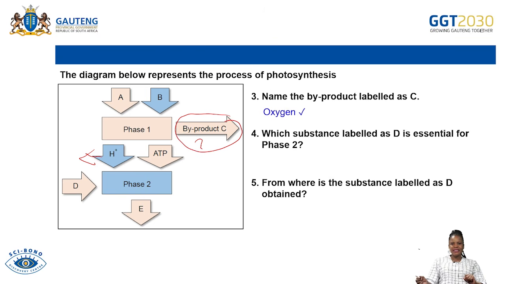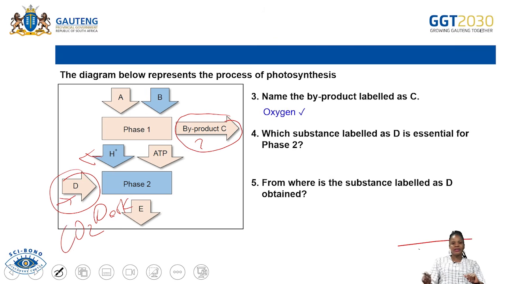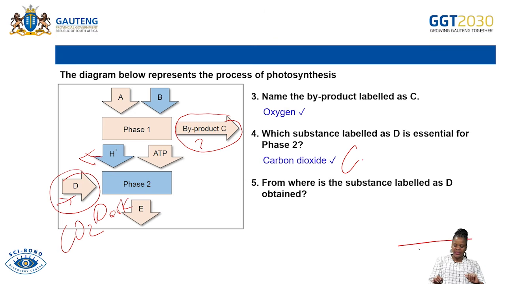Which substance labeled D is essential for phase 2? We now know that phase 2 is our dark phase. And earlier on, when I summarized the dark phase, I said carbon dioxide is needed for phase 2. So the substance that is essential for phase 2, which is labeled D, is of course carbon dioxide. You can write it in full, carbon dioxide, or you can write CO2. Either way, that is also correct.